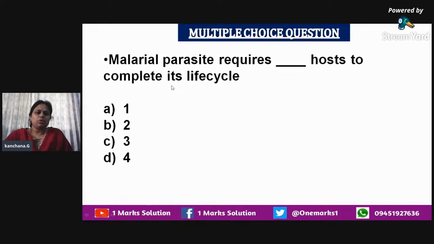Okay, so now we very well know that the malarial parasite requires two hosts to complete its life cycle. So that is the next question. Malarial parasite requires how many hosts? It requires two hosts. So the other things are the wrong answers, and we know that the hosts are the human being and the mosquito. So the answer is two hosts to complete its life cycle.